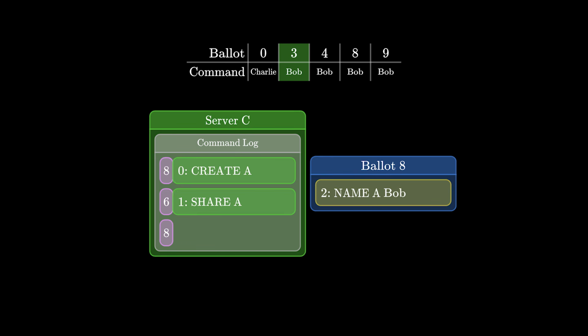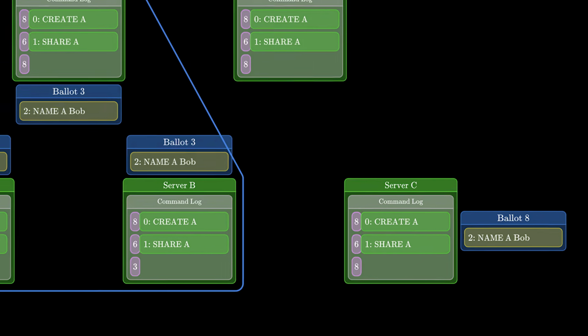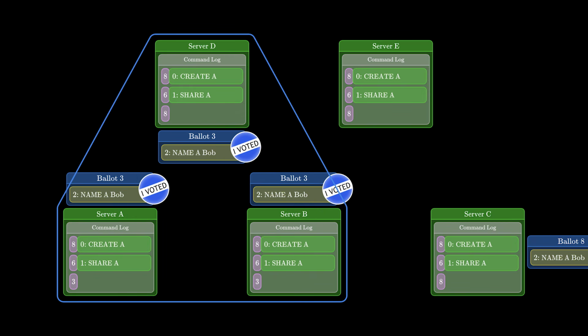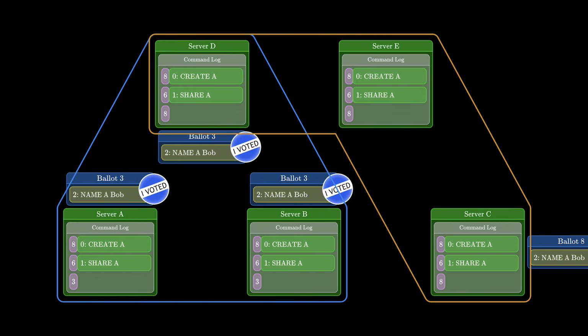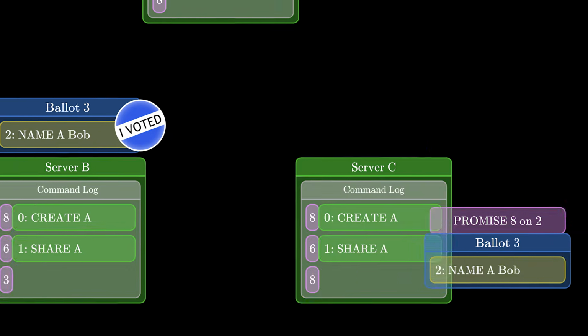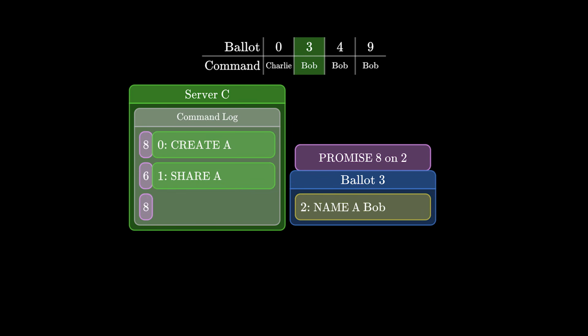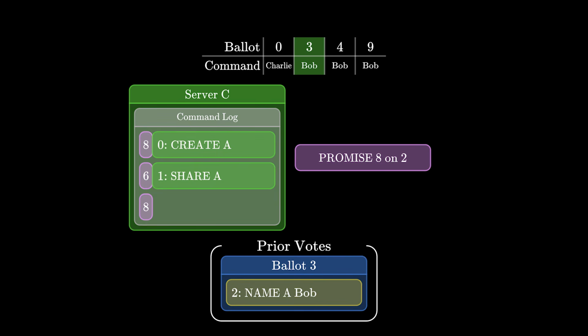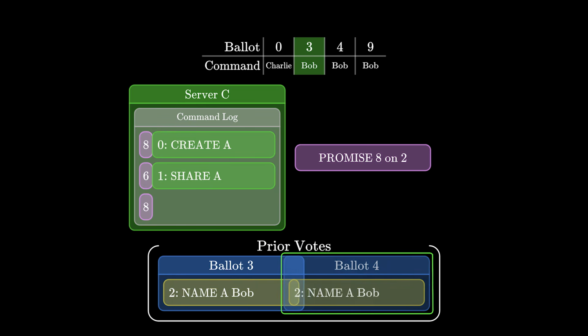If ballot 3 is green, then at some point in time, some quorum Q1 of acceptors has to vote on it. But remember that we're also assuming that some quorum Q2 has promised us 8. At least one server will be in both Q1 and Q2. Here, that's server D. The only way for that server to vote on ballot 3 is if it already voted before promising 8. Then, when it later sends us its promise, it has to tell us, hey, I already voted on ballot 3. So, if ballot 3 ends up chosen, then it must be one of the prior votes we see. That means the highest prior vote is either ballot 3 or a ballot higher than 3.